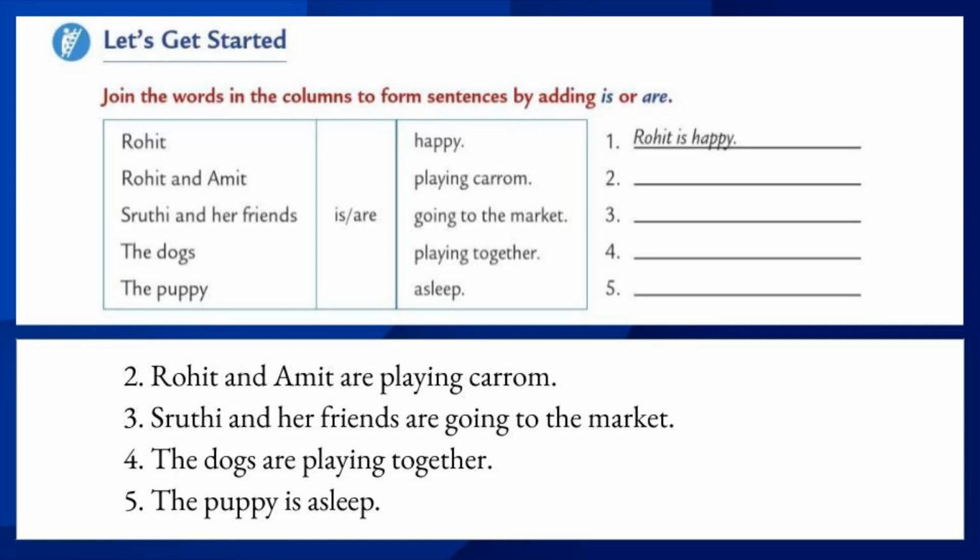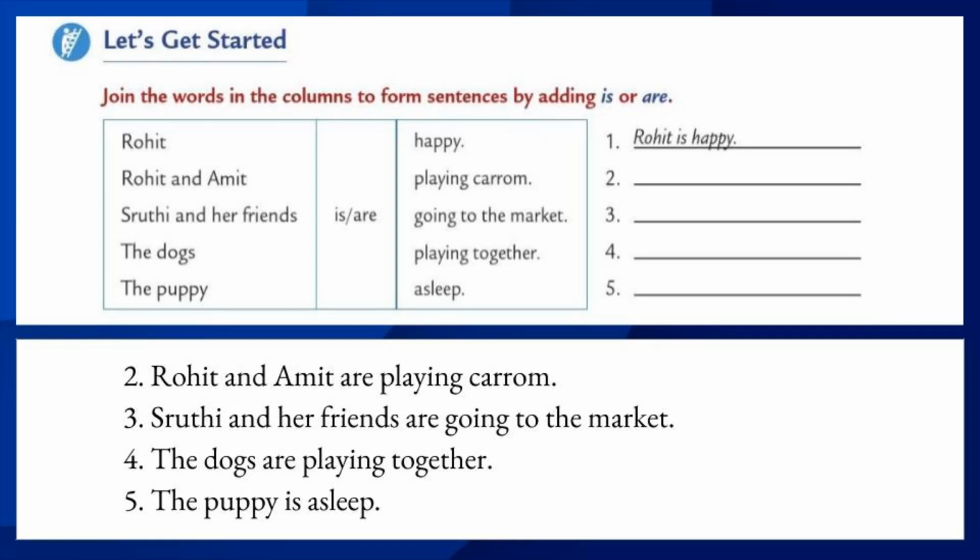We should use either is or are. It belongs to the subject. Already I said that if the subject is singular, we should use a singular verb. If the subject is plural, we should use a plural verb. Okay, let us see the first one, Rohit. Rohit is a singular noun. So what we have to use? Yes, a singular verb, that is is. Rohit is happy. Write neatly.